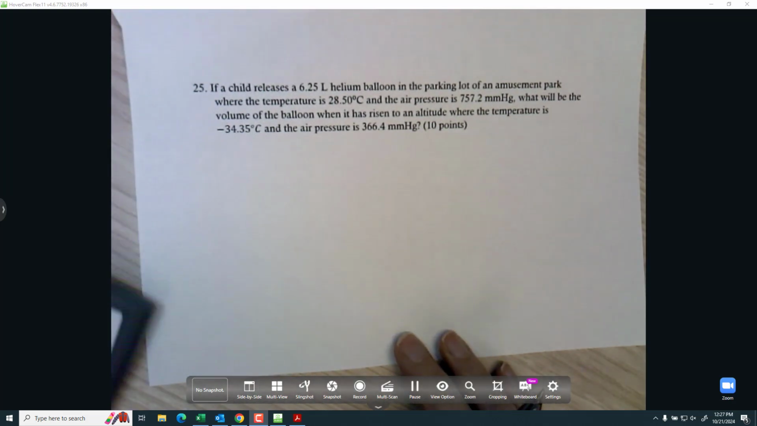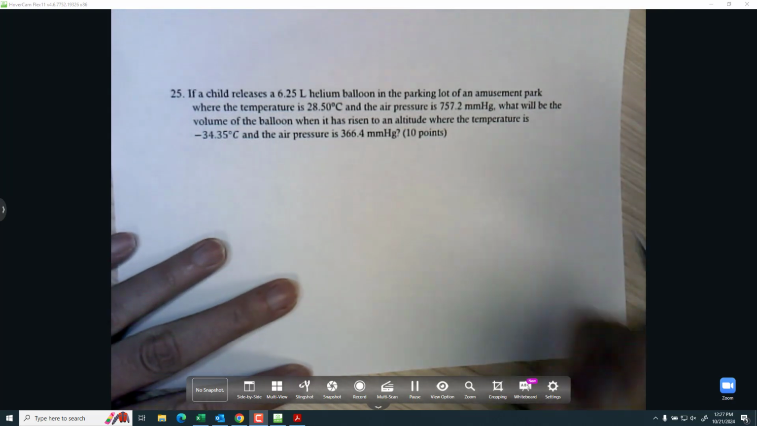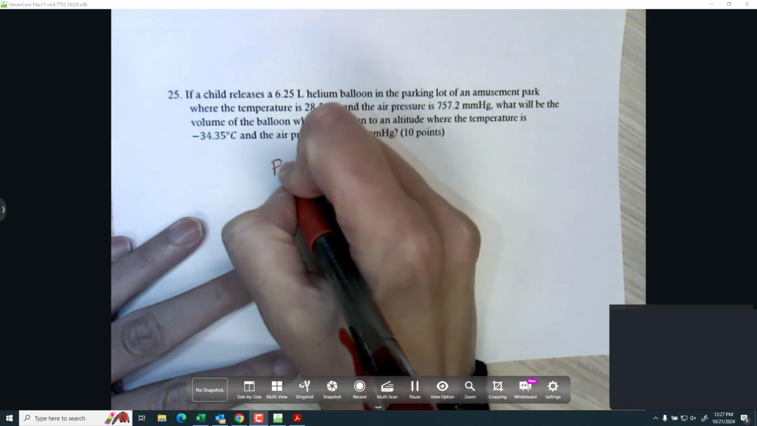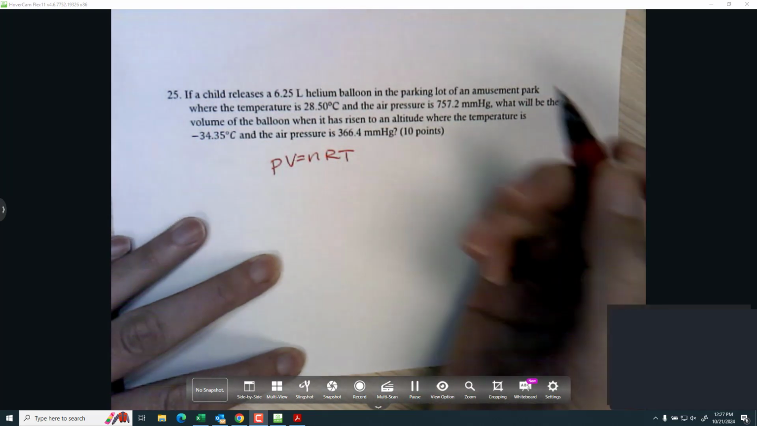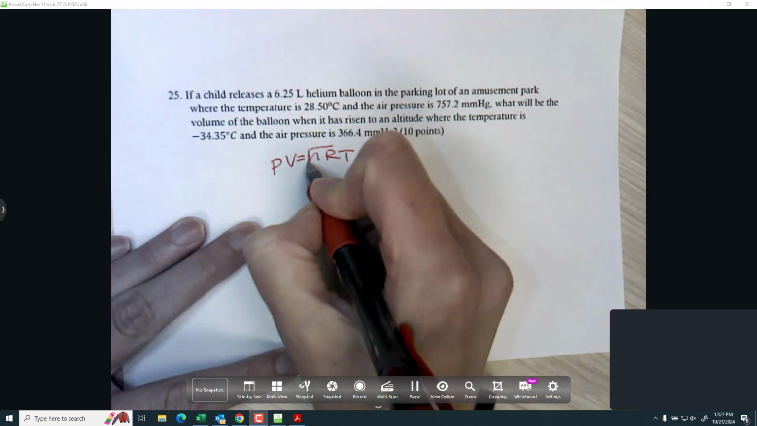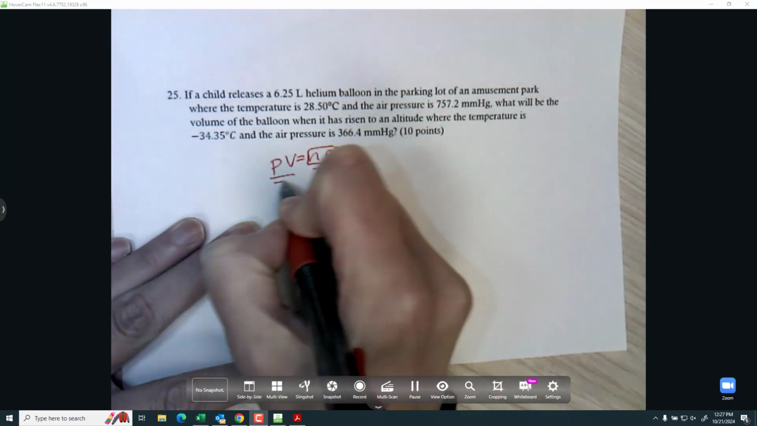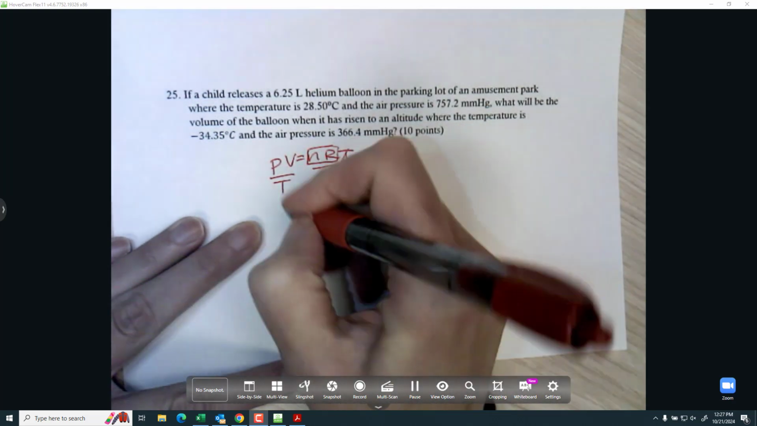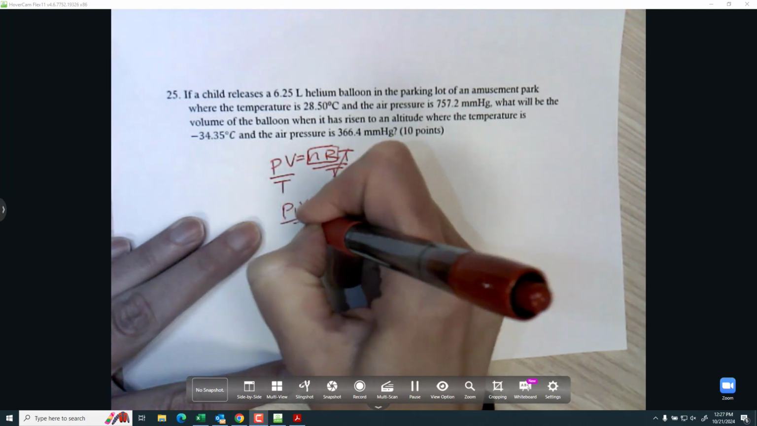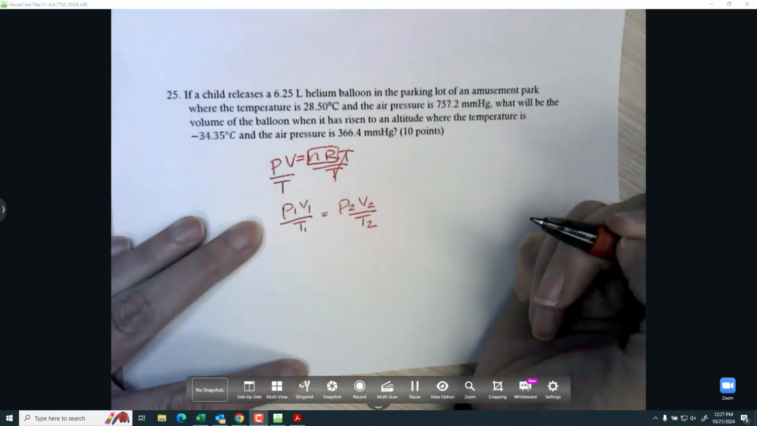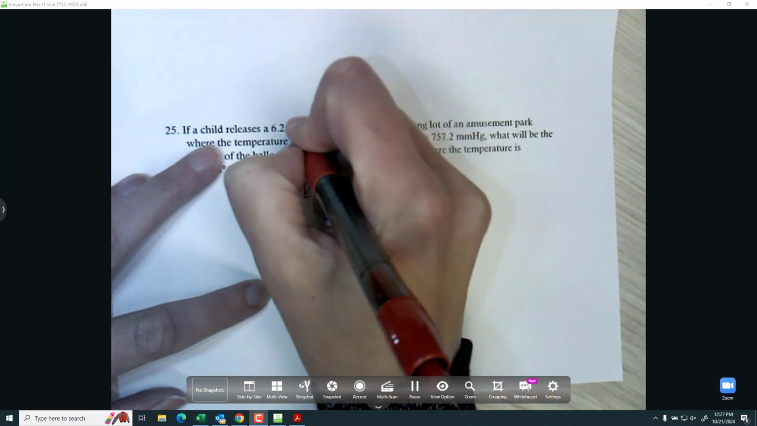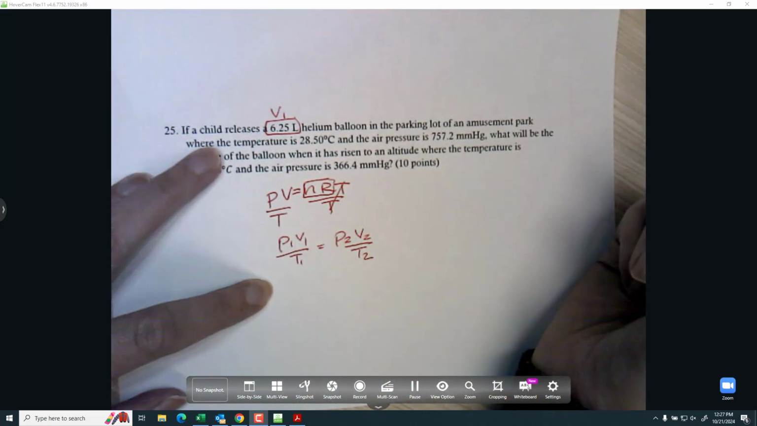All right, and then finally, if a child releases, okay, so this is a volume, I've got a temperature, I've got a pressure, and then I've got another temperature and another pressure, and I want a different volume. So let's think about what's constant. That would be R, the gas constant, and n, the number of moles. That didn't change, it's all trapped in a balloon. So I'm going to solve for whatever is equal to the constant, so PV over T equals a constant, and then I can put in my subscripts. P1V1 over T1 equals P2V2 over T2.